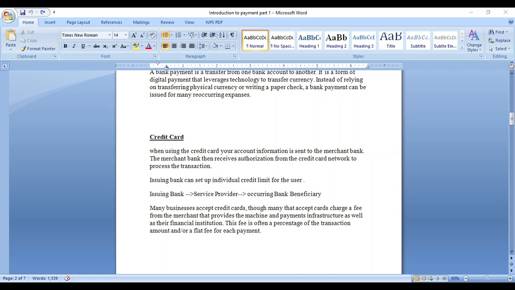I collected the card from HDFC. This bank we call the issuing bank, because HDFC gave the credit card to me. Myself, I am the card holder because I used my credit card.